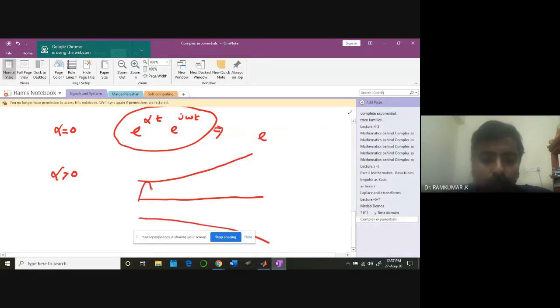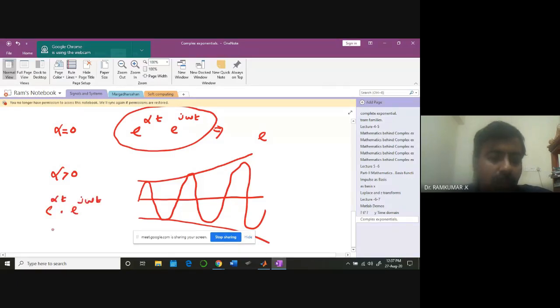Can you see it now? So this is what alpha greater than 0 gives, for e power alpha t multiplied with e power j omega t. We can write it because this is a complex exponential number, therefore it can be written like this. Can you recall this alpha plus j omega, which is nothing but e power st? Remember, s is equal to alpha plus j omega. Laplace, we learned this already.